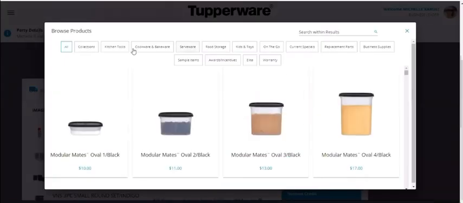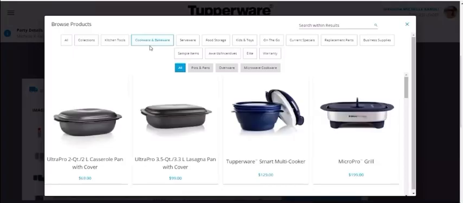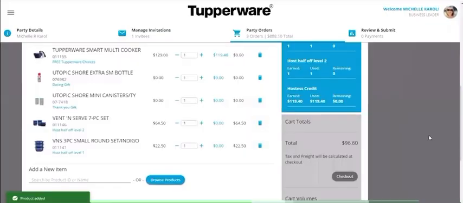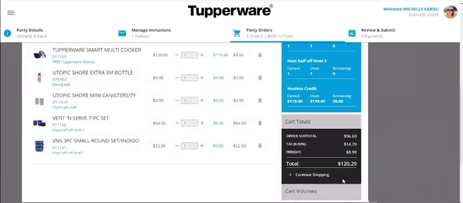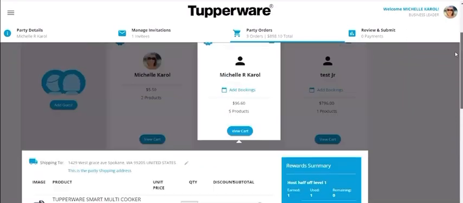However, I could shop for another product, maybe the Smart Multi-Cooker, $129, and Tupperware is just going to ask me for the difference. So the hostess still owes $9.60. And then, of course, she owes for her half price options. We're going to check out. It's going to show the hostess's total that she owes with the tax and the shipping. And notice how these two items here are kind of grayed out. They are grayed out because the hostess is not paying for those. The consultant is. All right.